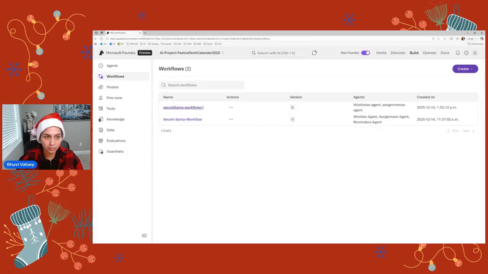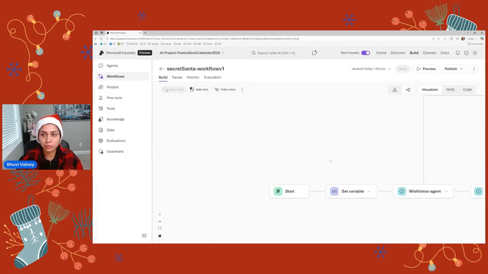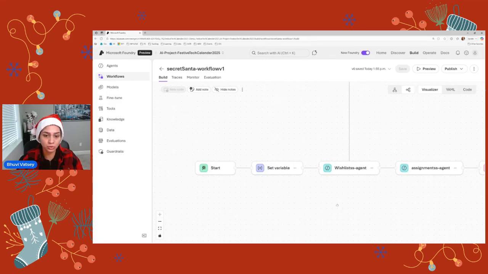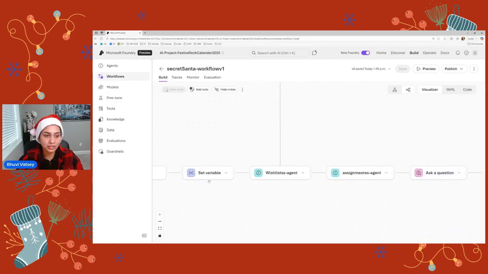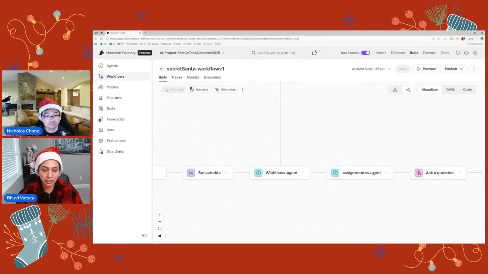So switching back to our workflow, primarily what this workflow is trying to do is, first, it tries to set a variable, because remember our Uber goal. Our Uber goal is that we want to conduct a secret Santa event, and we are supplying the list of participants in a doc.txt file. And along with the participant list, we also have some wish list that these folks have. So if you look at this particular doc, I have the name of the folks and also what are the top 3 wish list items based on their interest.